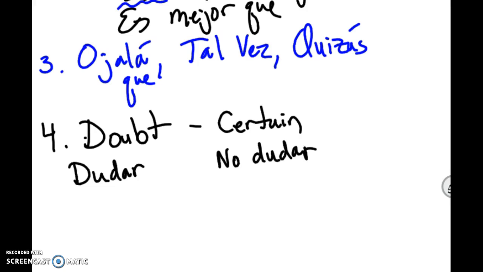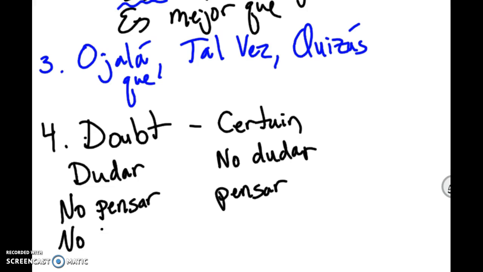If I could have another one, maybe a friend who has not answered something yet. Emma. Okay, so no pensar, meaning to not think. I don't think this. So the opposite of that is pensar. Excellent. Another expression of doubt. Maria. No creer, to not believe something.